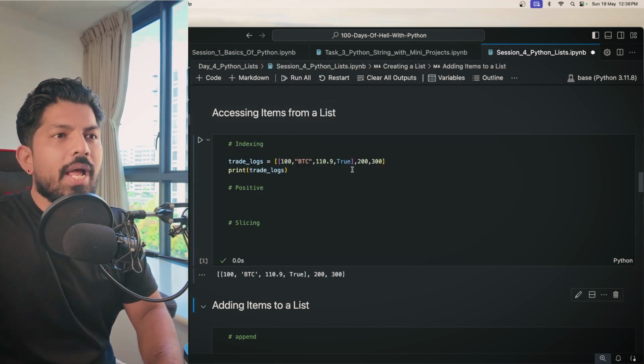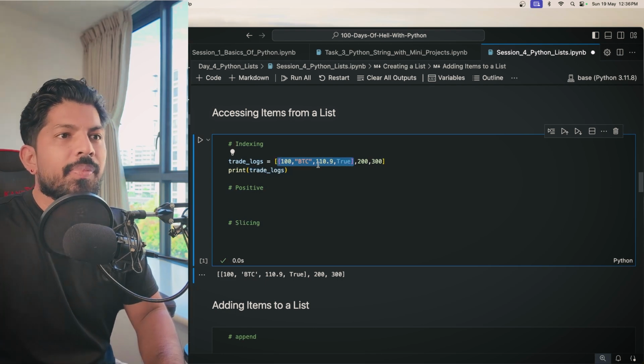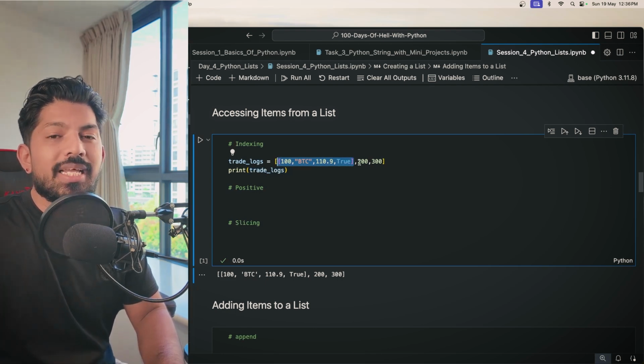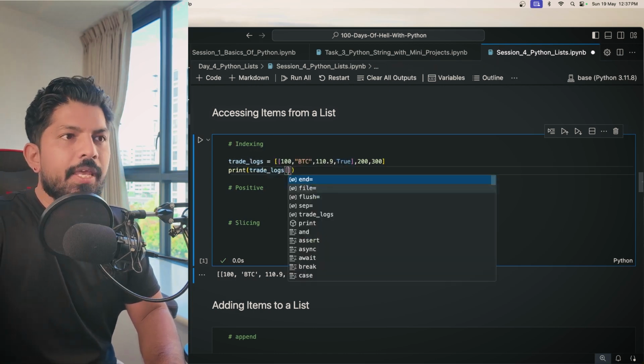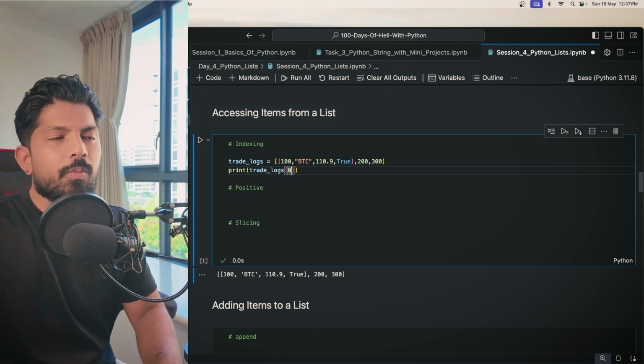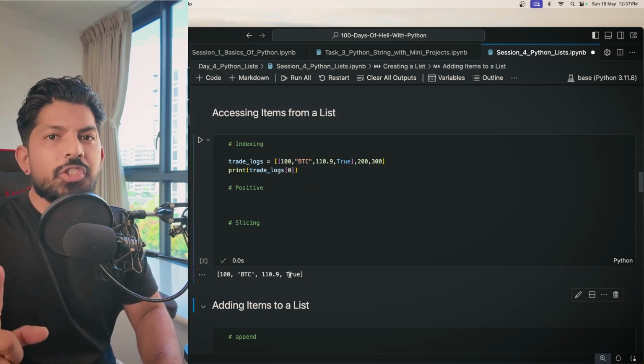But we know that this is a 2D list and this one is the first item, that means at the 0 index, correct? Then we have 200, which is an integer, and then we have 300, which is also an integer. So 0, 1, 2. If I want this whole list, I can give here the 0th index position. And when I hit enter, I will get the first item, which is a list.